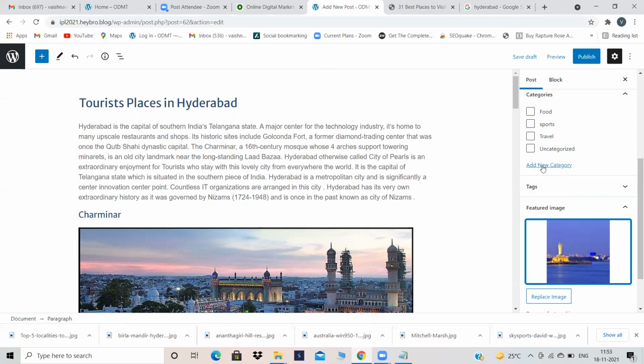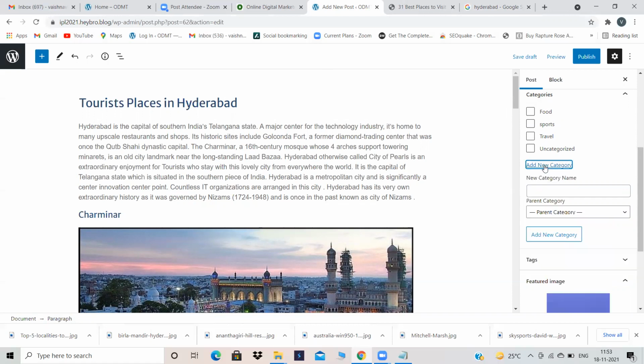It will come under the travel category. So you have to click on categories, add new category. Here you have to mention travel. Like this, you have to mention travel. Then click on add new category. Suppose you want to create a new category. Suppose you have written some content regarding COVID cases or any news. So you have to create a category called news. Again, click on new category.